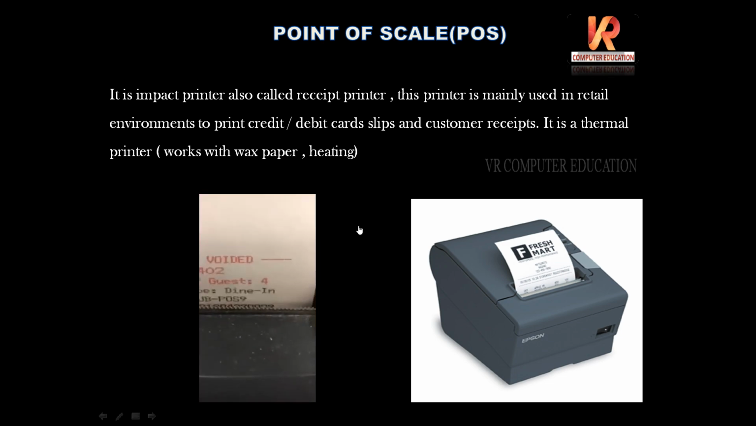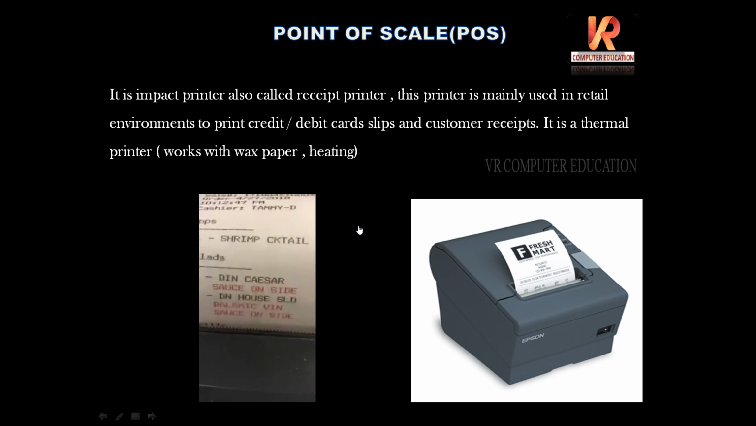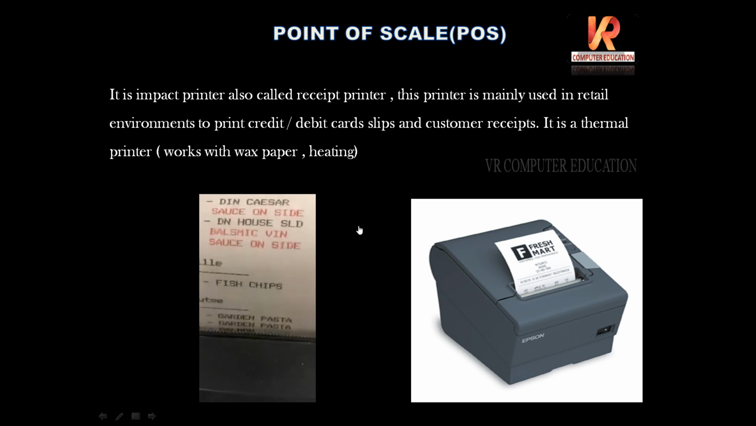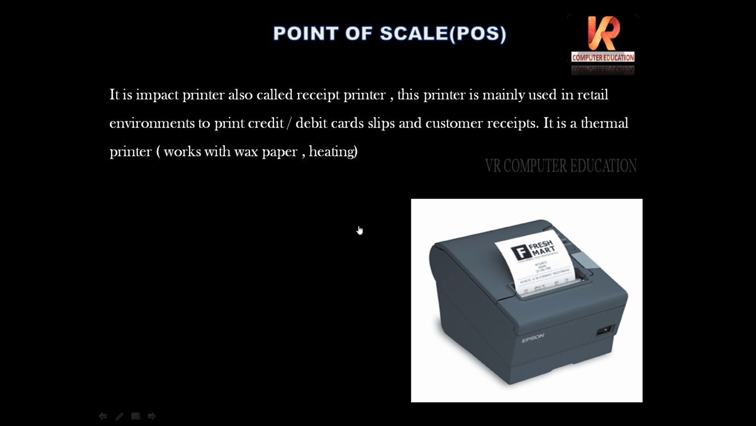See, you get sound also like this for point of sale. You can print the slips like this. Nowadays in buses, conductors also use this type of printers. They'll give tickets. So this is about point of sale.